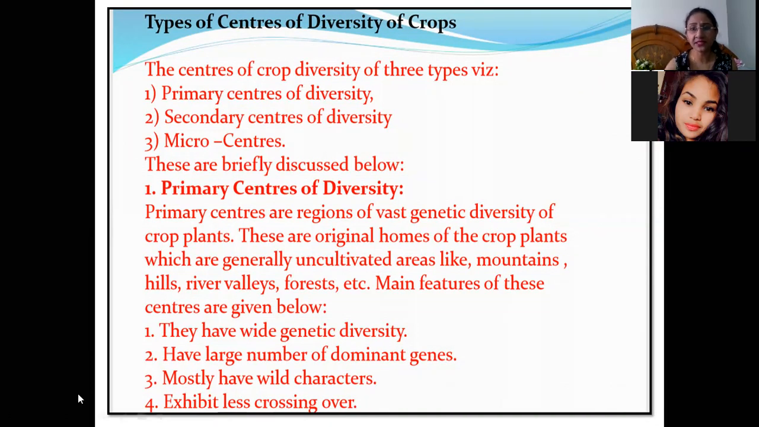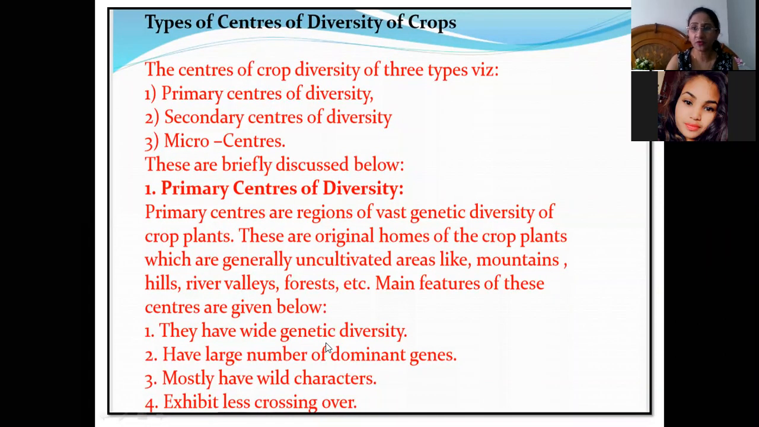Examples are mountains, hills, river valleys, and forests. So most of the crops are present in their wild forms there in the mountains, river valleys, forests, etc. And what are the main features of primary centers? They have wide genetic diversity.